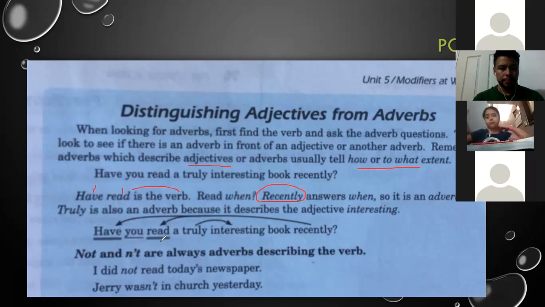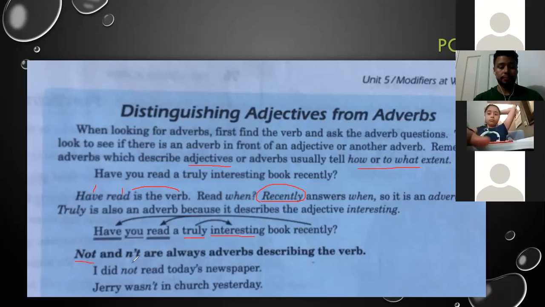And let's see the illustration. Have you read a truly interesting book recently? So here we need to draw some arrows. For example, this recently modifies the verb read in this case. And truly is another adverb, modifying the adjective interesting. Simple. All right.